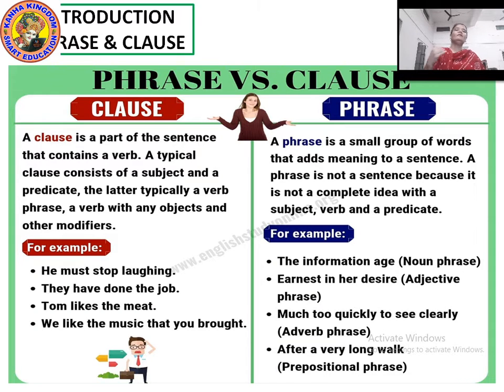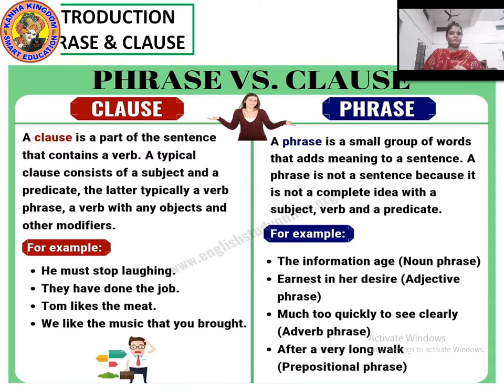There are many kinds of phrases which you will learn in further classes. Right now you only have to pay attention to the phrase. What is a phrase? Don't go for adjective phrase, noun phrase, adverb phrase or prepositional phrase. A phrase is a group of words that does not make any complete sense and does not have a subject or a verb. And a clause is the part of the sentence that contains a verb and a subject.